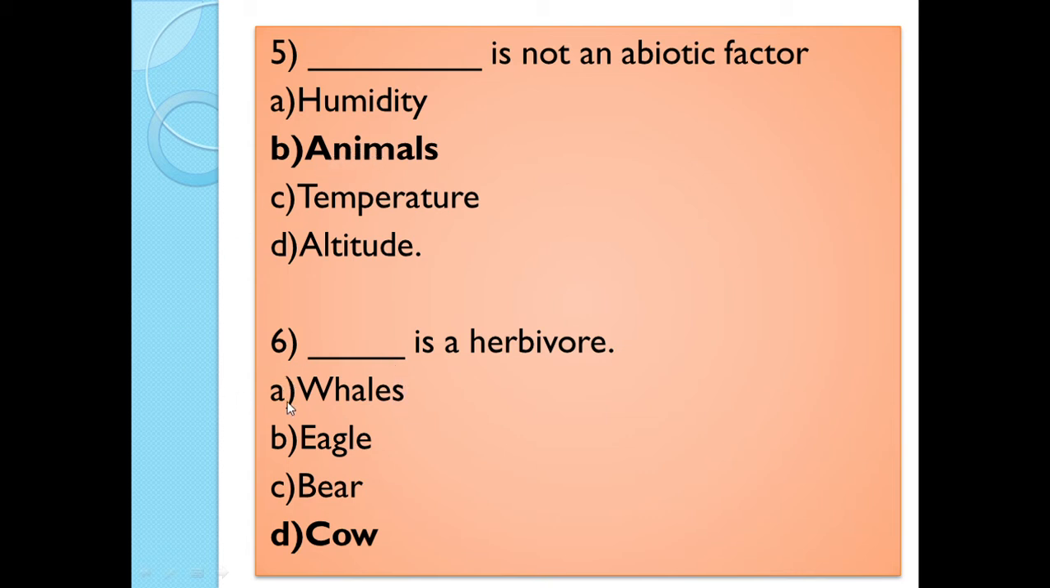Now sixth question. Out of whales, eagle, bear and cow, you have to identify the herbivore. The correct answer is D. Option D, cow. Cow is a herbivore.